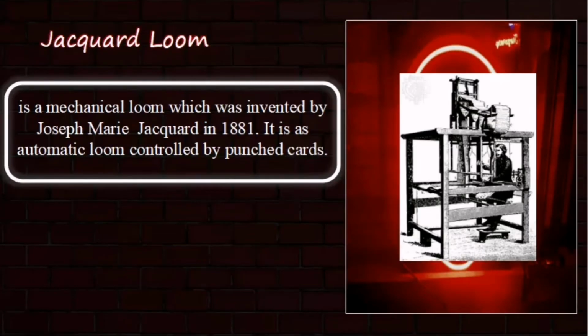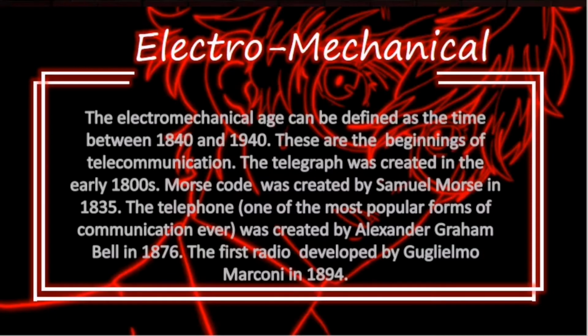Last one under the mechanical era is the Jacquard loom. It is a mechanical loom which was invented by Joseph Marie Jacquard in 1801. It is an automatic loom controlled by punch cards. Let us now jump into the electromechanical era.